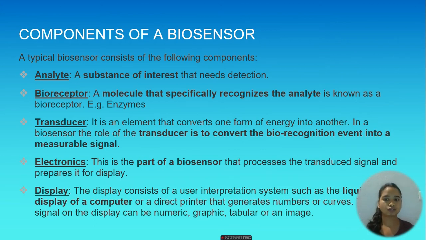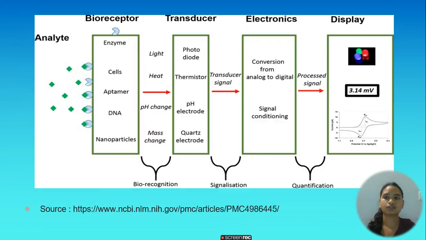Then we have the electronics. This is a part of a biosensor that processes the transduced signal and prepares it for display. Then we have the display. The display consists of a user interpretation system such as a liquid crystal display of a computer or a direct printer that generates numbers or curves.